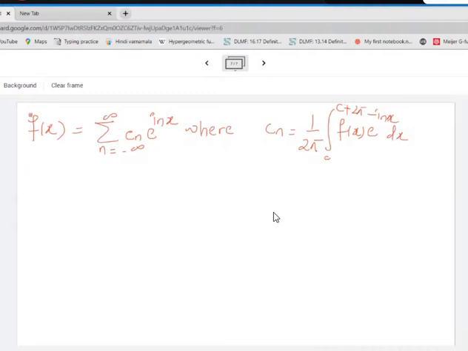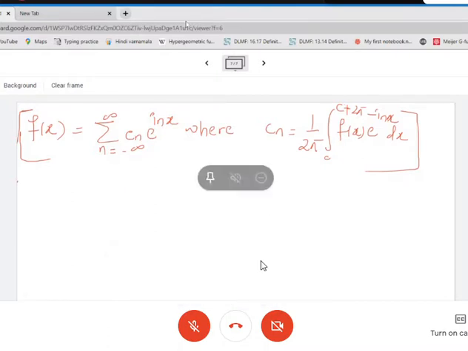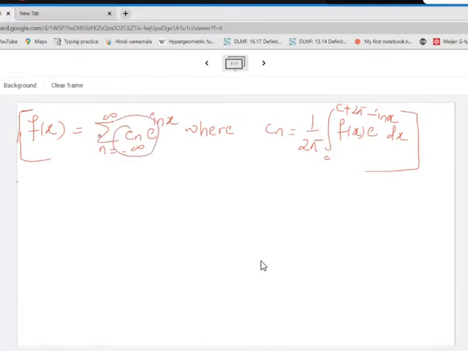Now what is the advantage of this expression? Why did we do this? What was the importance of this particular expression? See over here, when we want to find the Fourier series, that time we need to calculate three coefficients, a0, an and bn. Whereas here in this case, when we talk about the complex form of the Fourier series, we need to only calculate the value of Cn, and that too, even though we have calculated three different expressions, finally all of them can be evaluated by substituting different values of n.